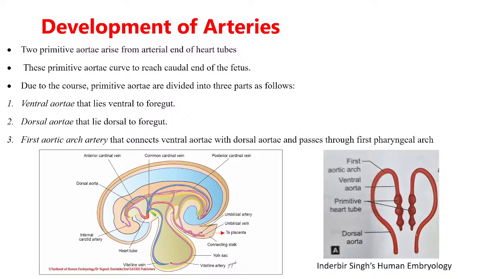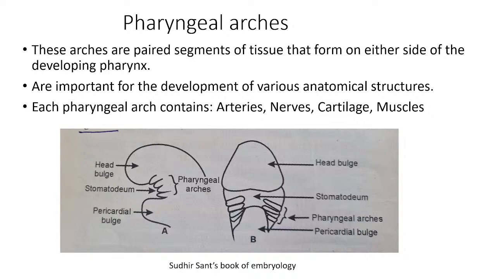So as there is a first pharyngeal arch artery, there will be first arch, second arch, third arch, fourth arch, fifth arch, sixth arch. Similarly, there will be first arch artery, second arch artery, third arch artery, fourth arch artery, fifth and sixth arch artery. Is it clear? So once this is clear, then only we can go to the next.